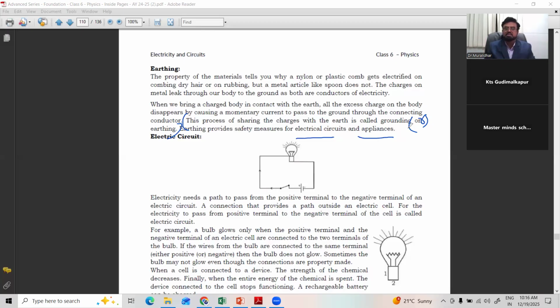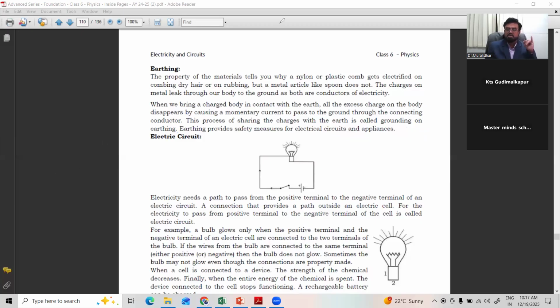It makes the appliances get damaged or it breaks the circuit, which means the fuse will fall down or the fuse will burn. Right? So earthing is a very important process where the excess current passing through the conductor can be received by the earth, avoiding the damage. Clear? Very, very important.